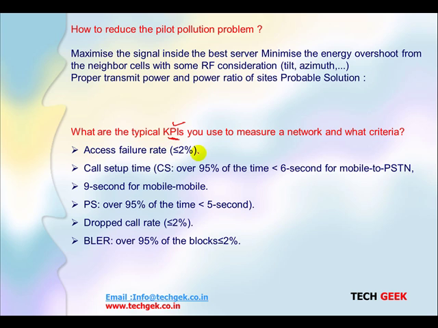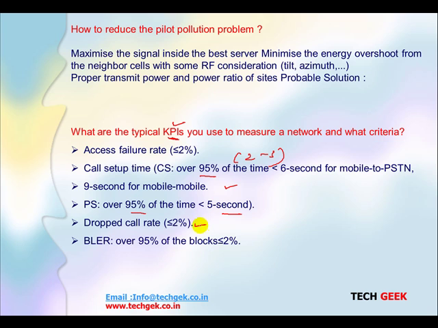So in that, access failure rate should be less than 2%, and call setup time. These are defined based on the SLA between the operator and the equipment companies. So for circuit switched calls over 95% of the time, it is 6 seconds for mobile to PSTN and 9 seconds for mobile to mobile. Here the call setup time usually happens within 2 to 3 seconds. This is the time, but the threshold value may vary. For PS, over 95% of the time it is 5 seconds, we can say.